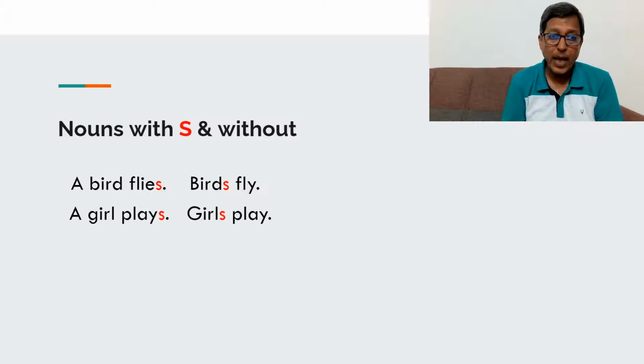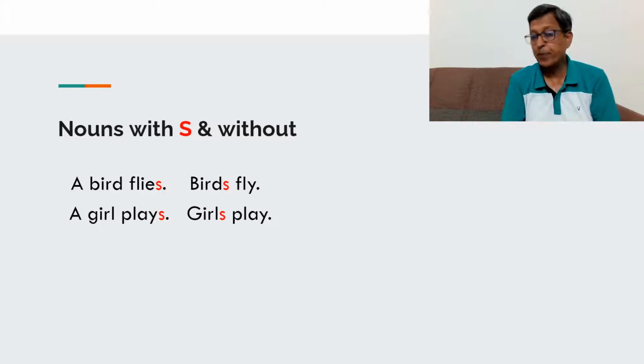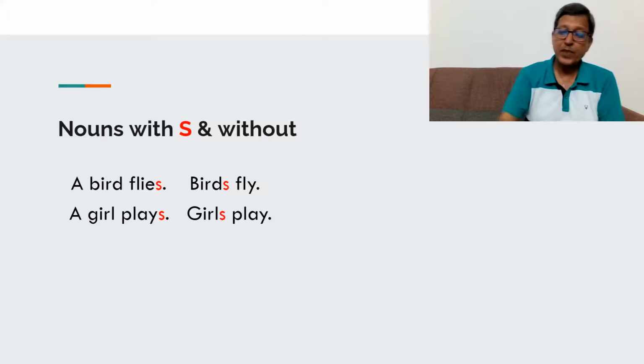If you look at the nouns in these two sentences, we have bird, which changes to birds. So bird is without S and birds is with S. Similarly, girl without S and girls with S. These are the two nouns here, but there can be a long list of such nouns which have two forms. They can be without S, and the same can take the form in which you can add S at the end.